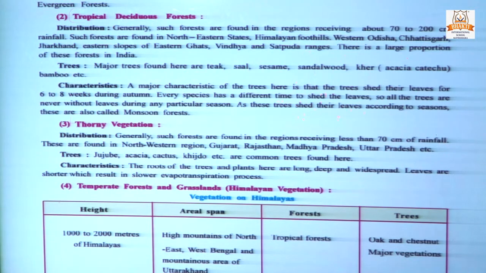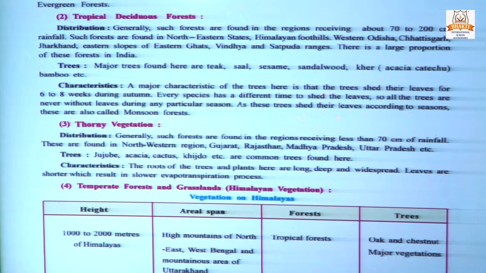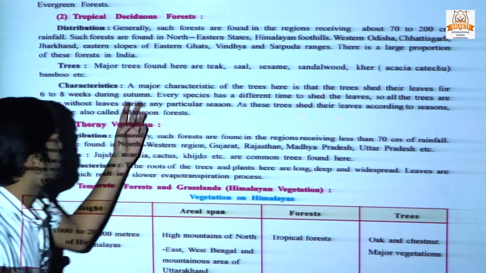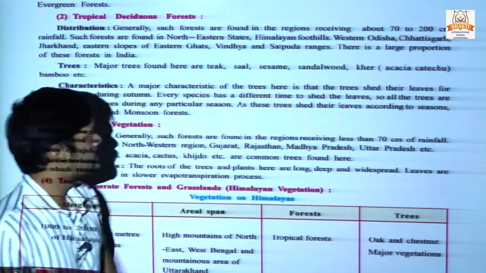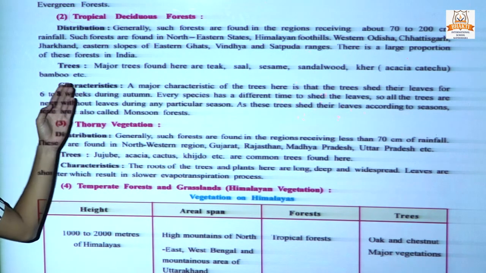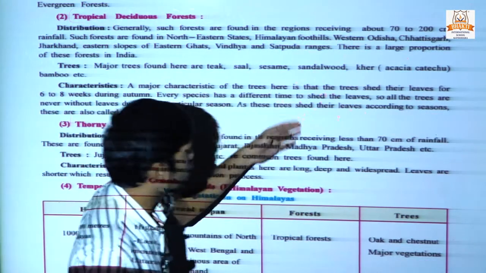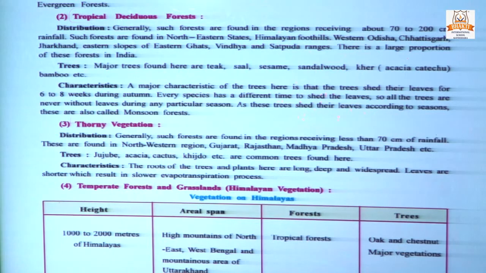Next, trees: teak, sal, sisam, sandalwood, kher, bamboo, etc. can be seen here. A major characteristic of the trees here is that they shed their leaves for 6 to 8 weeks during autumn. Every species has a different time to shed their leaves.